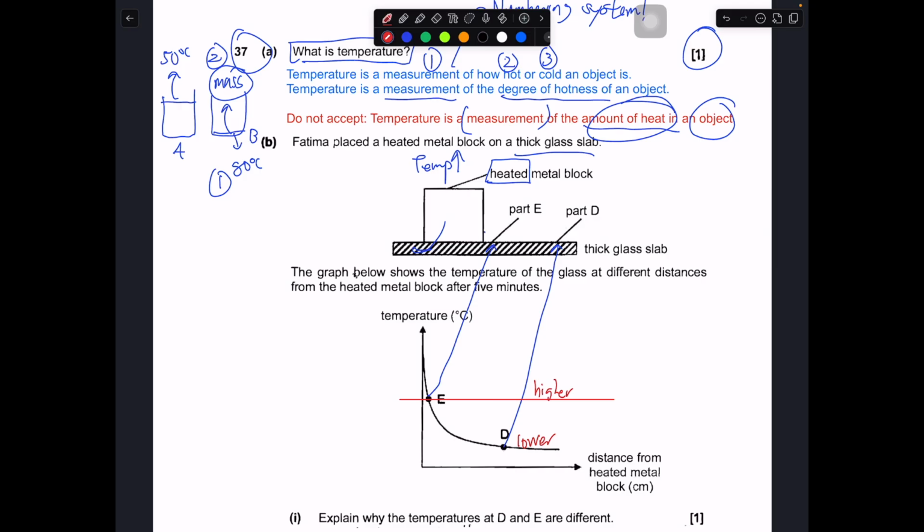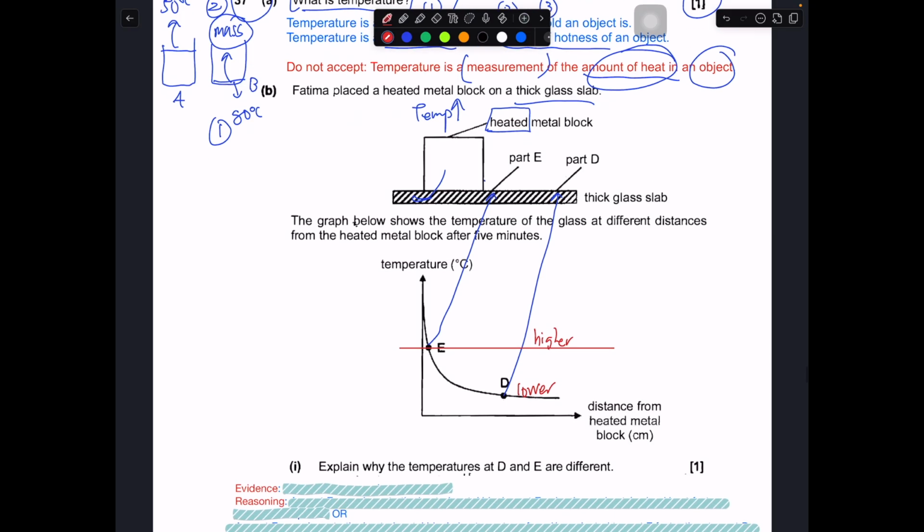Okay, in this case, if we were to compare with the diagram, do you realize this is nearer, and this part over here is way further? So this one is nearer to the heated metal block. Explain why the temperature at D and E are different. Okay, this is a glass.